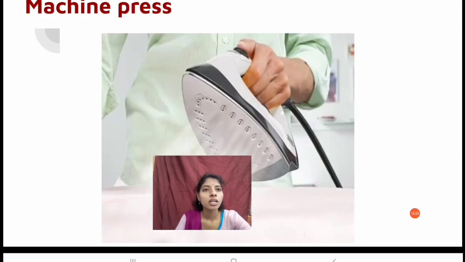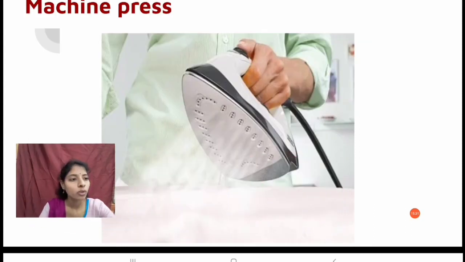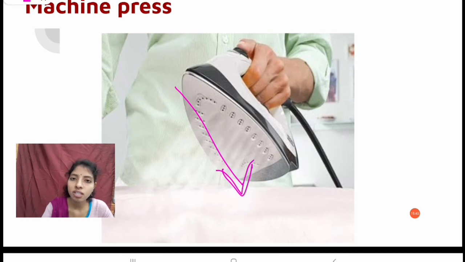Even in this press also, the metal is used for the press, right? Here the heat is easily absorbed by these metals, so we can easily press the clothes. Okay? So that's why we use the metals only.